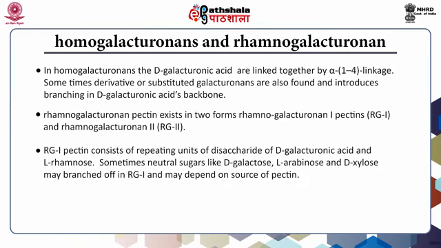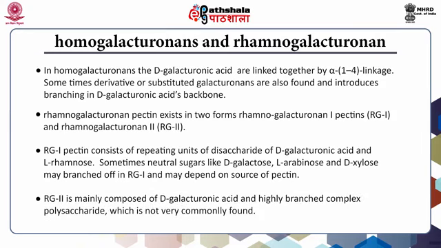Rg1 pectin consists of repeating units of disaccharides of D-galactouronic acid and L-rhamnose. Sometimes neutral sugars like D-galactose, L-arabinose and D-xylose may be branched off in Rg1 and may depend on the source of the pectin. Rg2 is mainly composed of D-galactouronic acid and highly branched complex polysaccharides, which is not very commonly found.